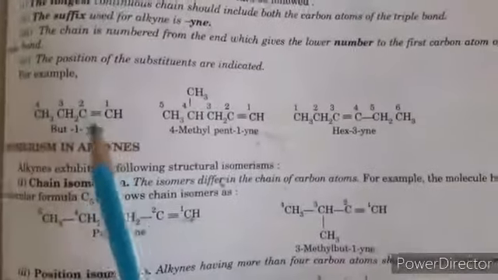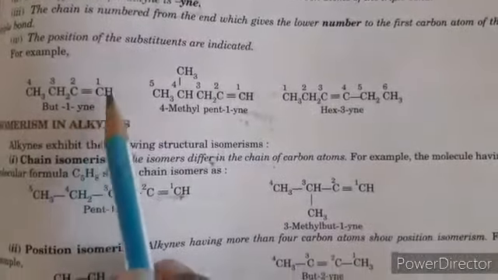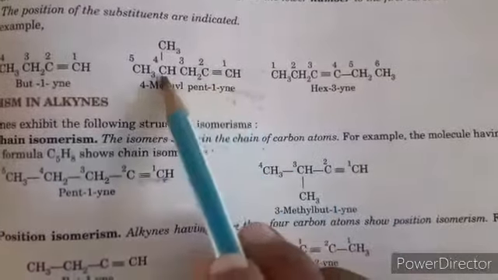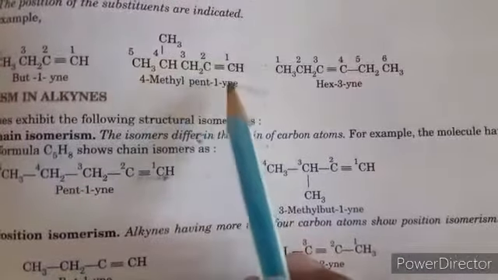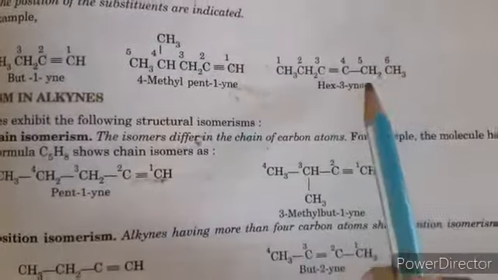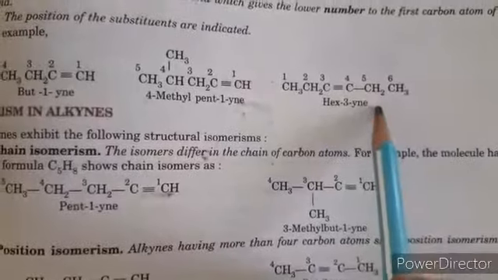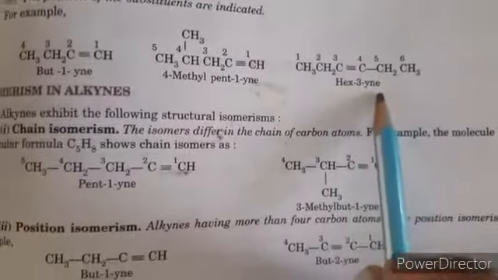For example, but-1-yne, because the first carbon is bonded to the triple bond. In this case we start numbering from here, 4-methylpent-1-yne. In this case, whether we start from here or here, the number is 3, so hex-3-yne. The triple bond is present at the third carbon.